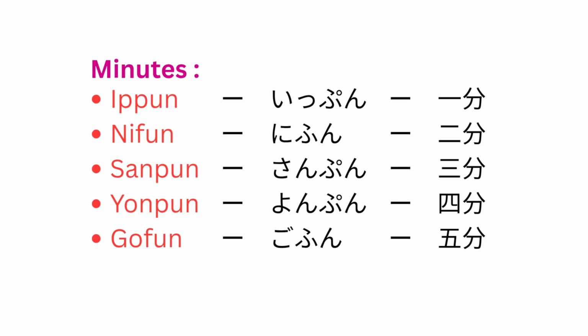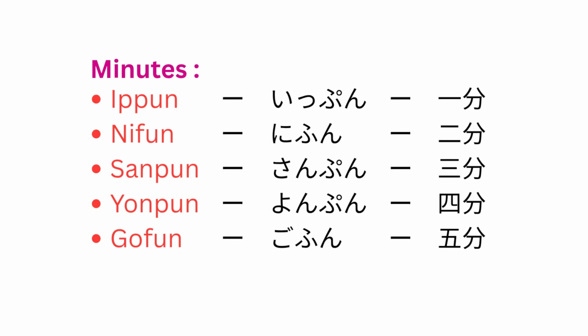These are the minutes. Let's count them. Ippun, Nifun, Sanpun, Yonpun, Gofun. Literally, these mean 1 minute, 2 minutes, 3 minutes, 4 minutes, and 5 minutes. Did you see the use of kanji here? Like we discussed earlier, we will learn the kanji of numbers plus the kanji of minutes.